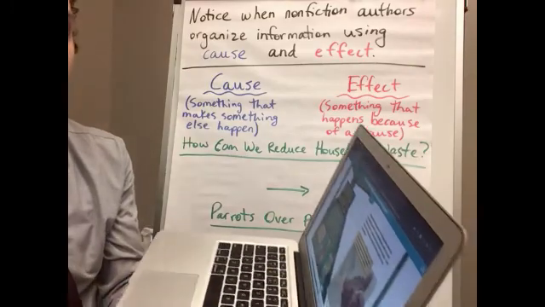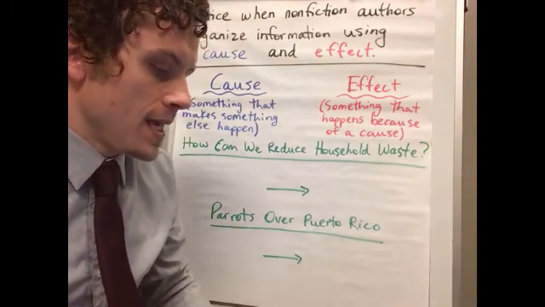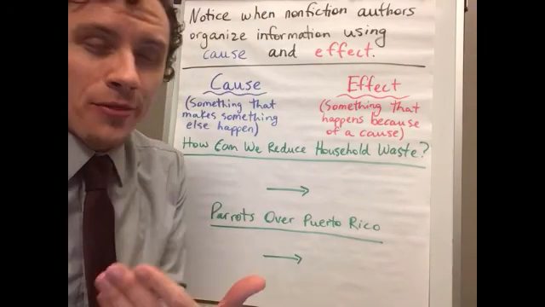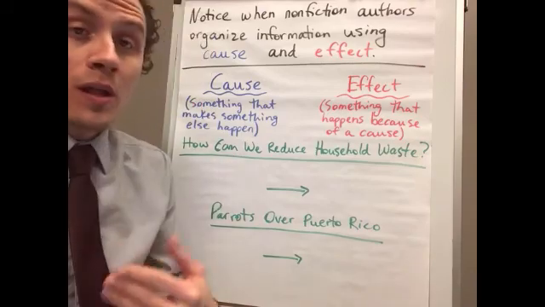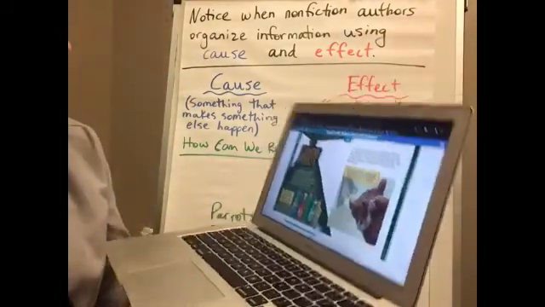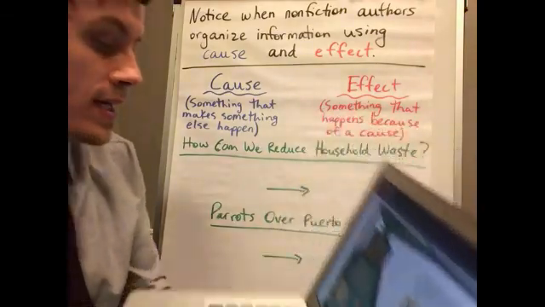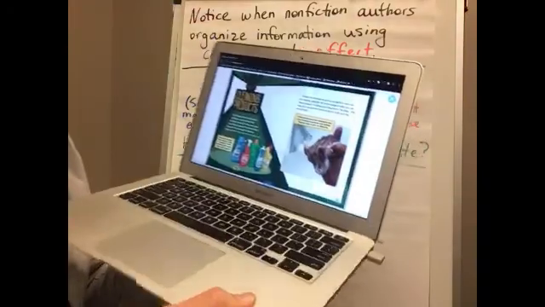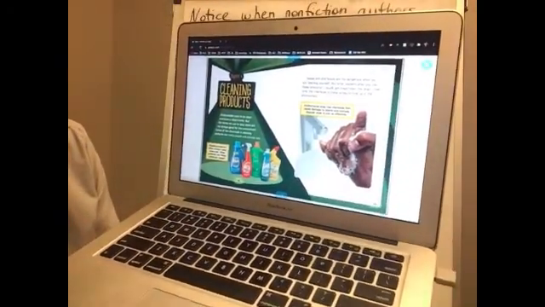I'm going to read a couple pages of this book, and let's think about how the author organized the information on these pages, as well as what the pages are about. Okay?